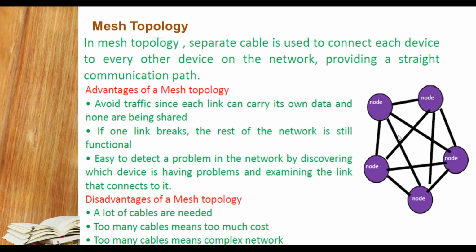If any wire, I mean any link, breaks, the rest of the links will still work and the mesh topology keeps working. It is easy to detect a problem in the network by discovering which device has the problem and examining the links it is connected to. Suppose this computer is not working, then we can easily detect the problem. Disadvantage: a lot of cable is needed.